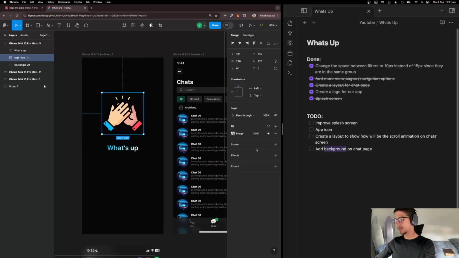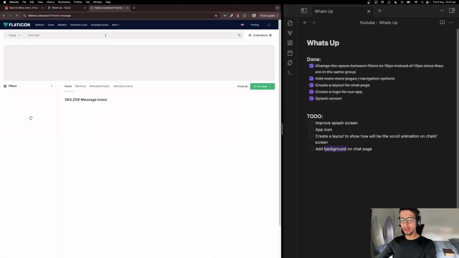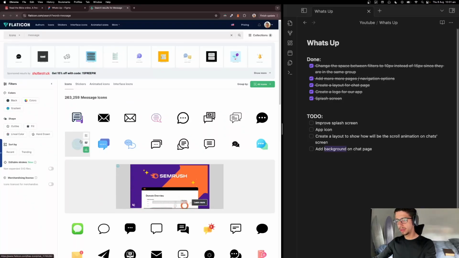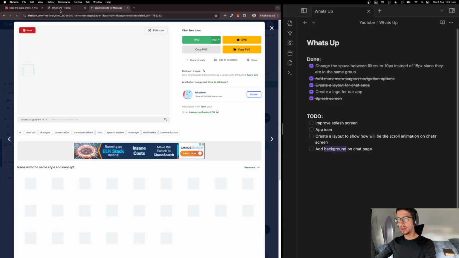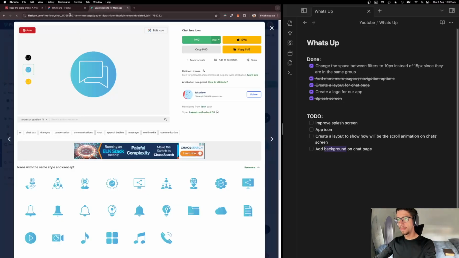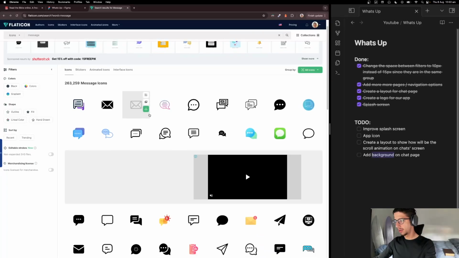Okay, so let's start with the splash screen. Maybe we can get an icon related to message. Let's see what we find. Yeah, something related to message. I don't know, maybe this one. This is almost the same as the icon that I have. Let me check. Yeah, but it's not the same. Let me just get more space here. Nice.